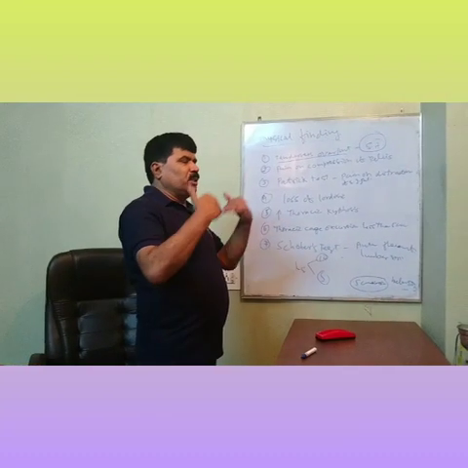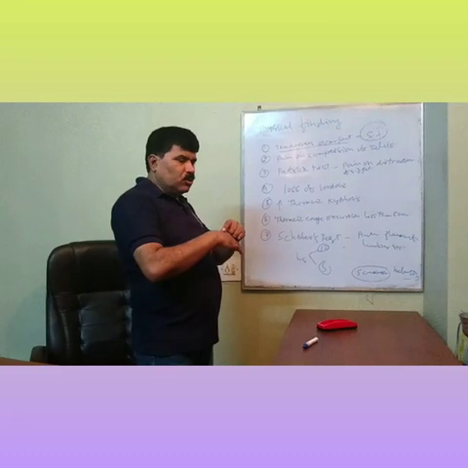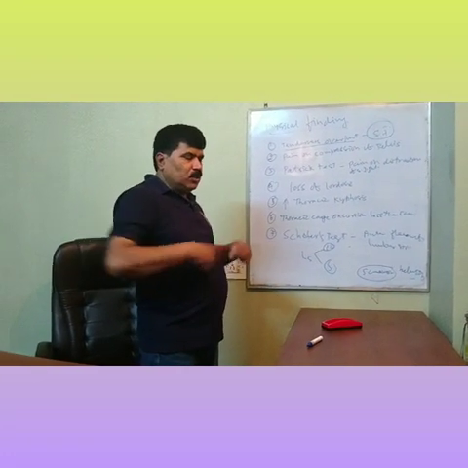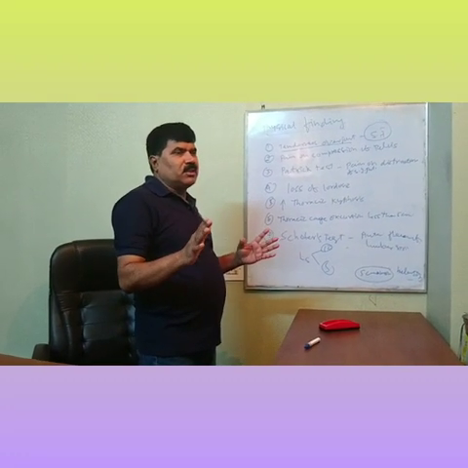Thoracic cage excursion: if you take the respiration and measure during maximum inspiration and expiration, normally it is 5 centimeters.